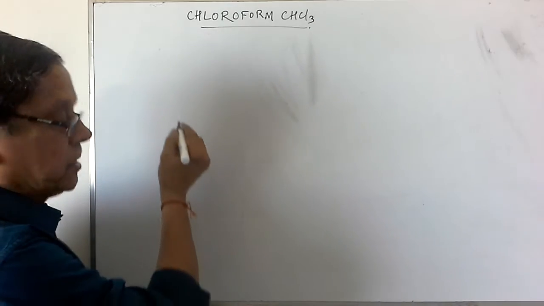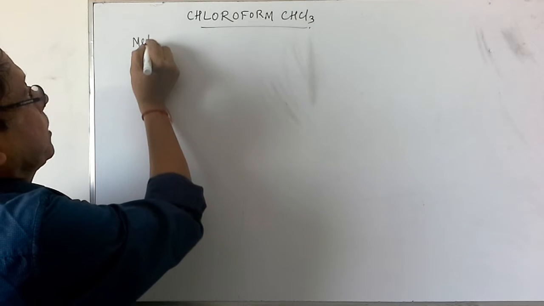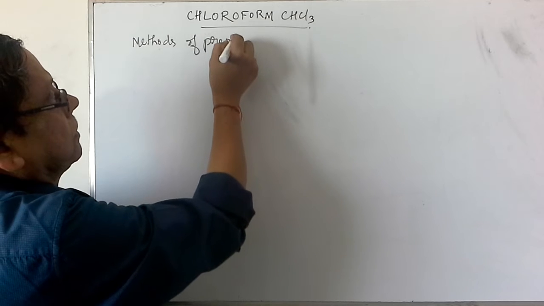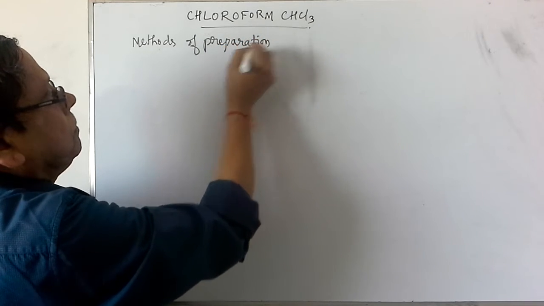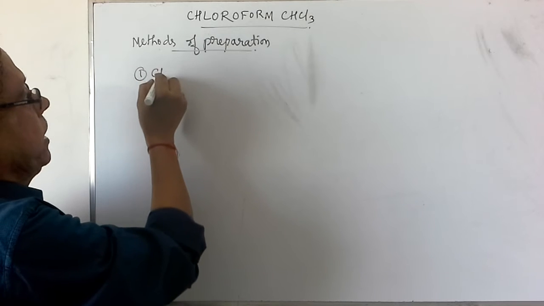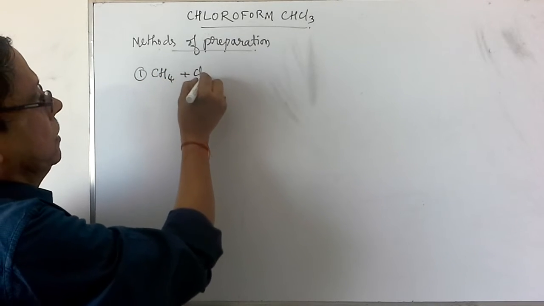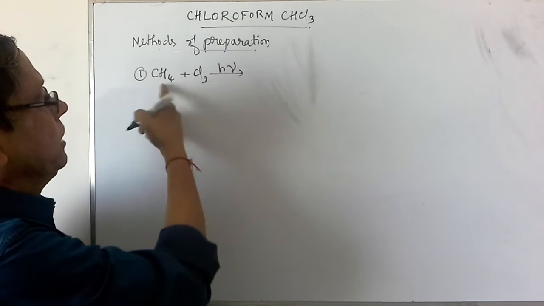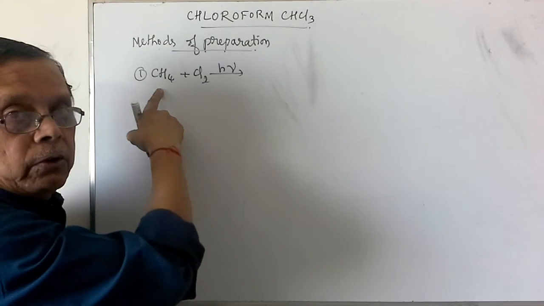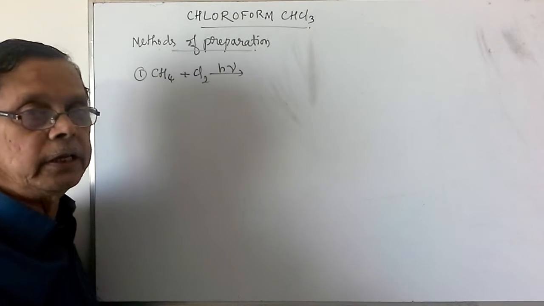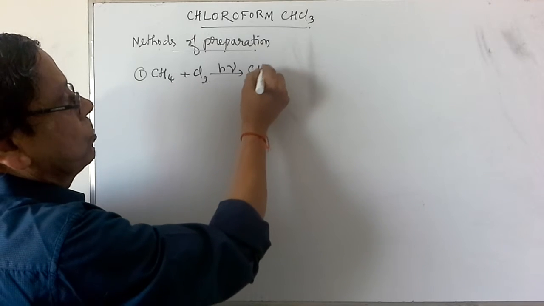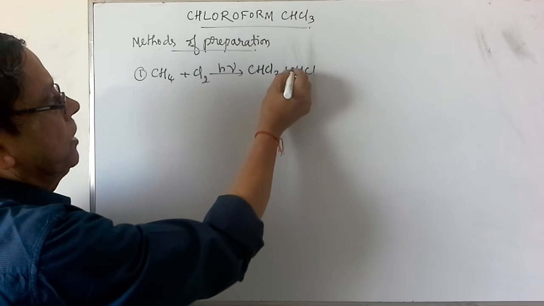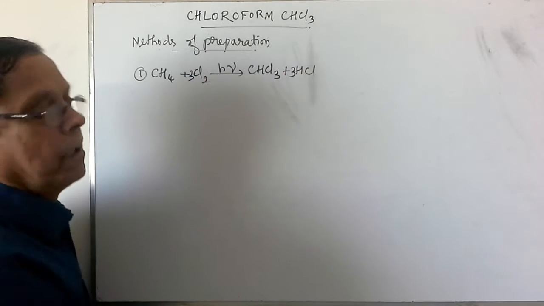Coming to the preparation of chloroform, methods of preparation. The first method is from methane. When this is treated with chlorine in presence of diffused sunlight, chlorination will take place. First it gives rise to methyl chloride, then methylene chloride, and then chloroform along with the formation of HCl. To balance this reaction, you take 3HCl, 3Cl2.